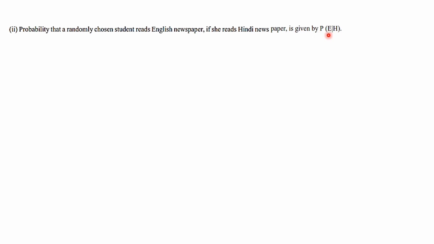P of E given H, the formula we know, is P of E given H equal to P of E intersection H divided by P of H. All the values we have: P of E intersection H and P of H we have already calculated. P of E intersection H was 1 by 5 and P of H was 3 by 5. When we do the calculation, 5 and 5 we can cancel, and we will get the answer as 1 by 3.